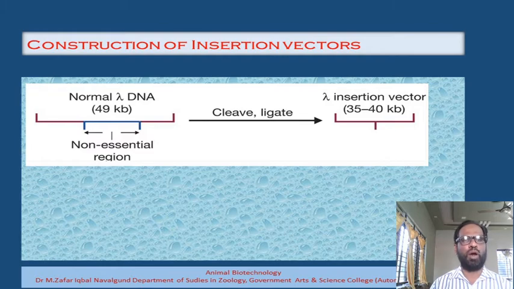That's why we call it an insertion vector. Why? Because a single restriction site is present for a restriction endonuclease, and that is the place where we are going to insert the gene of our interest.